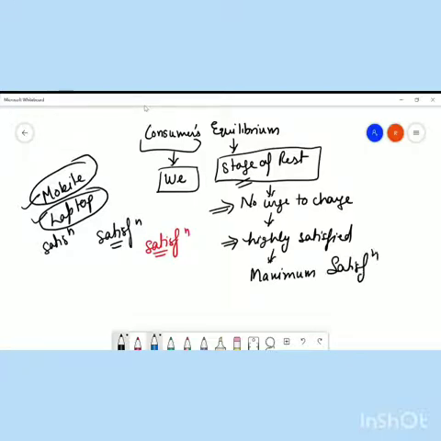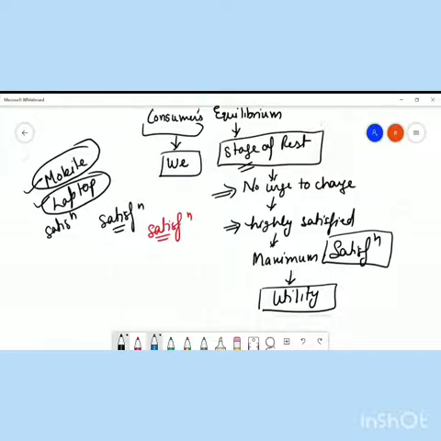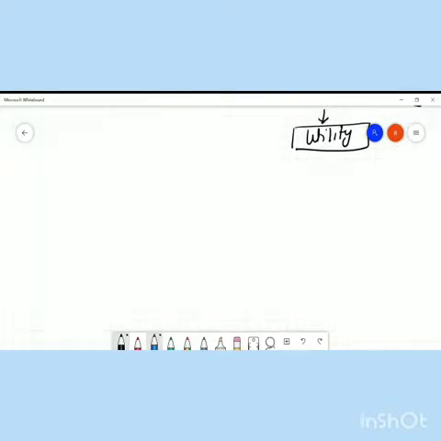Now, when it comes to satisfaction, satisfaction is a common word. In economics, we people call it utility. Yes, we people call it utility, that is known as satisfaction. So in this chapter, we people will study how consumers equilibrium is attained, how a consumer will reach a position such that he will be highly satisfied and there is no urge to change at all.